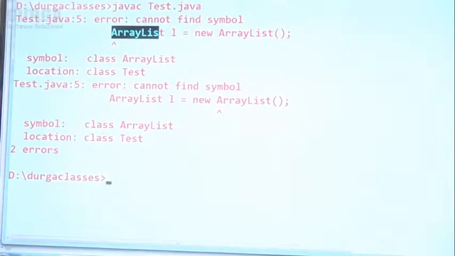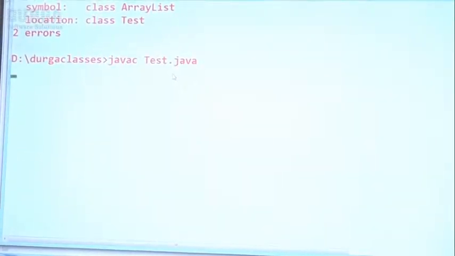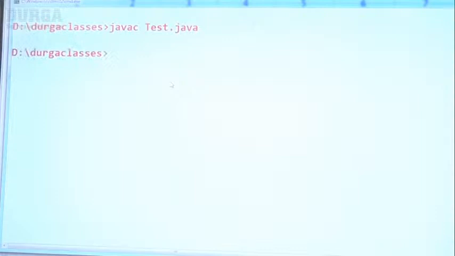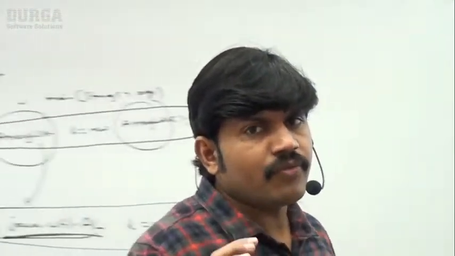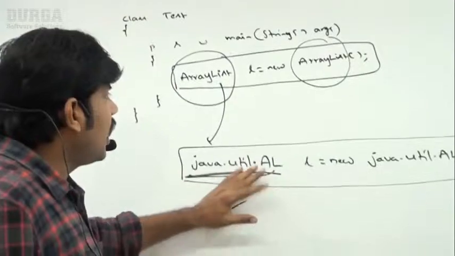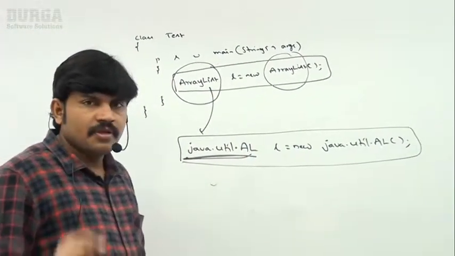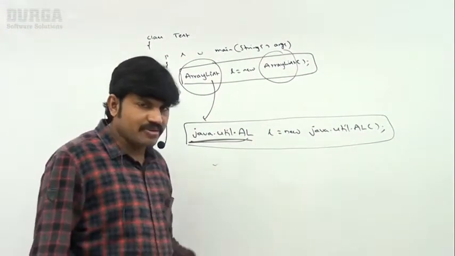Now observe this one. Sir, here I'm trying to compile. Happily the code compiles fine, no problem at all. Yes, the code compiles fine, sir. We are not seeing any error. So, sir, whenever we are using a fully qualified name, automatically the code compiles fine. But it is not a permanent solution.